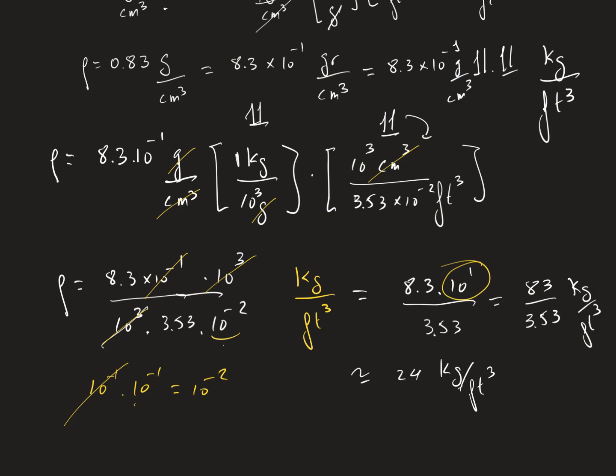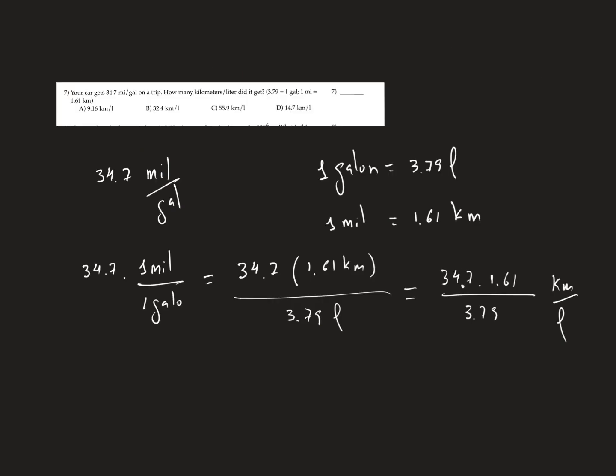So at the end you will find 8.3 by 10 multiplied by 3.53. 8.3 by 10 is 83, divided by 3.53. It is around 24 kilograms per foot cube. This is the other method, maybe you like it, I don't know. So now it's more or less the same thing as before, even easier I think.